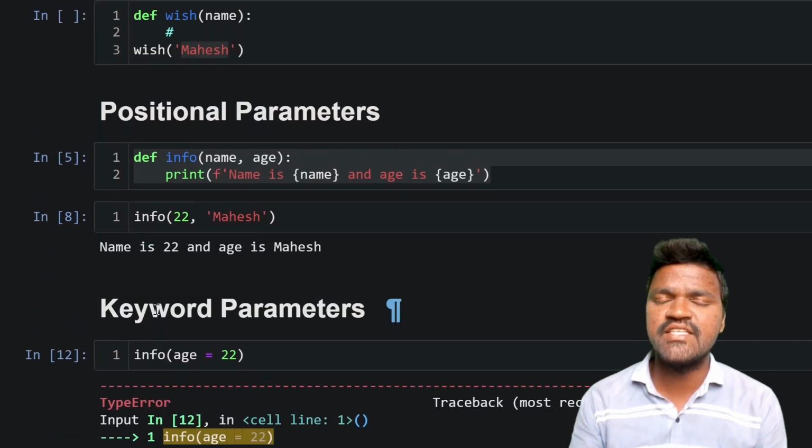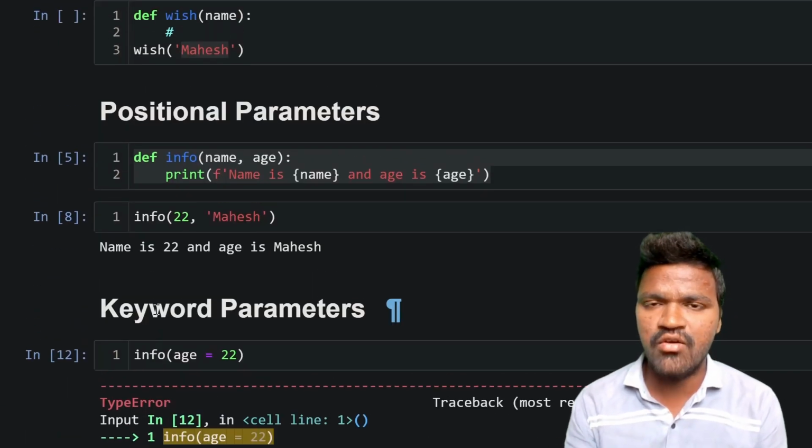In the next video, we will be discussing some more parameters that we have in Python.